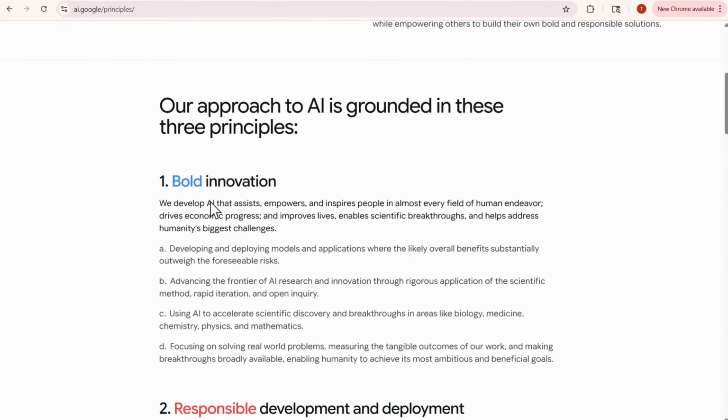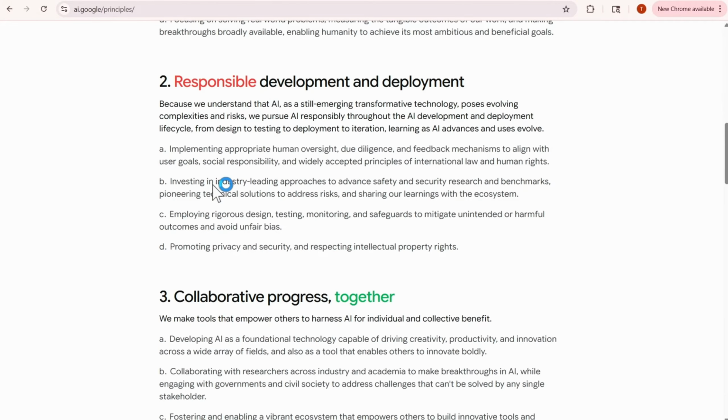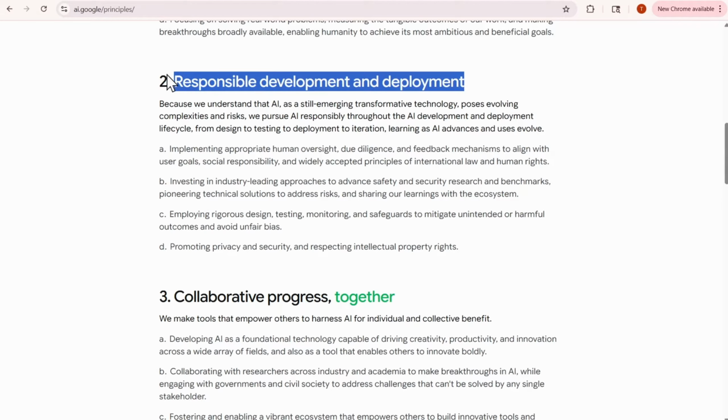So our approach to AI is grounded in these principles: developing and deploying models and applications where the likely overall benefits substantially outweigh the foreseeable risks. I am intrigued about what Google considers to be foreseeable risks. Responsible development and deployment. Now, this is definitely going to touch on data protection. Implementing appropriate human oversight, due diligence, and feedback mechanisms to align with our user goals, social responsibility, and widely accepted principles of international law and human rights.